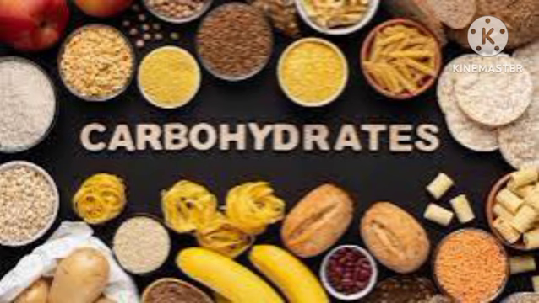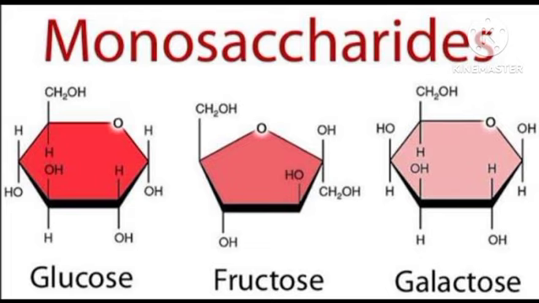Next, we see the classification. Carbohydrates are divided into four major groups: monosaccharides, disaccharides, oligosaccharides, and polysaccharides. This is the classification. There are four types of carbohydrates. What are they? Monosaccharides, disaccharides, oligosaccharides, polysaccharides. Next, we see them one by one. First, we see the monosaccharides.